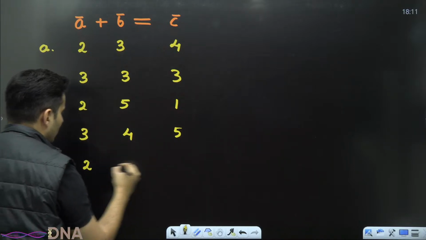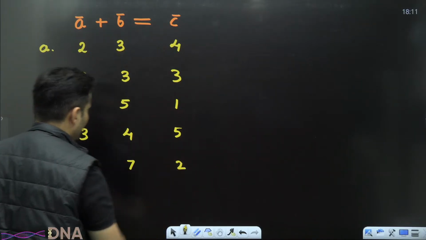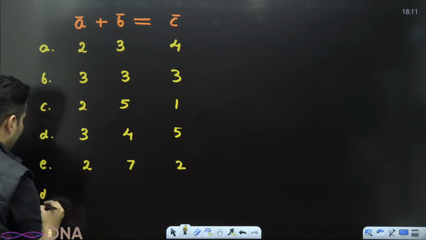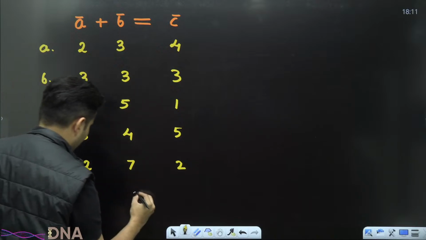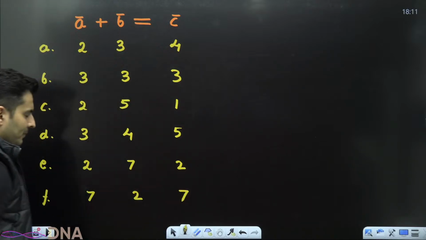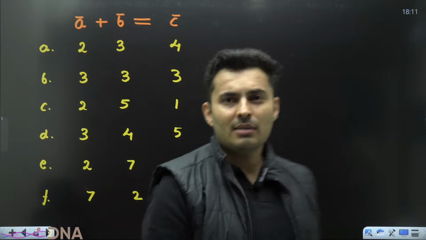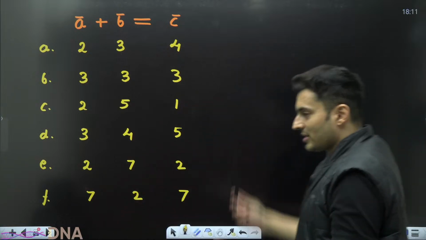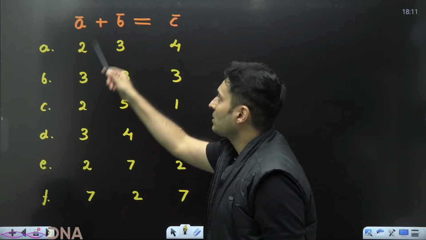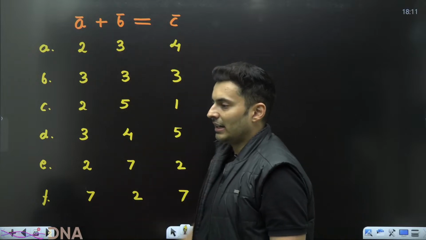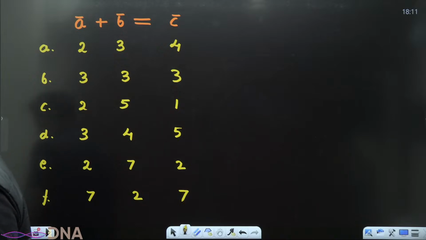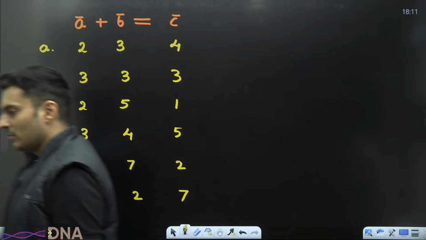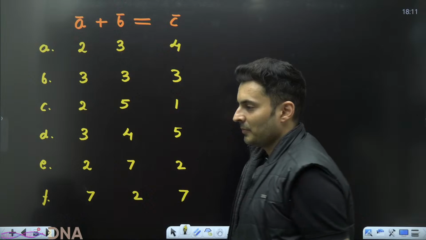E: 2, 7, 2. And the final option, F: 7, 2, 7. Think about it. Which of the following are possible magnitudes which can satisfy this vector addition? A, B, C, D, E, F. Some are possible, some are maybe not possible.